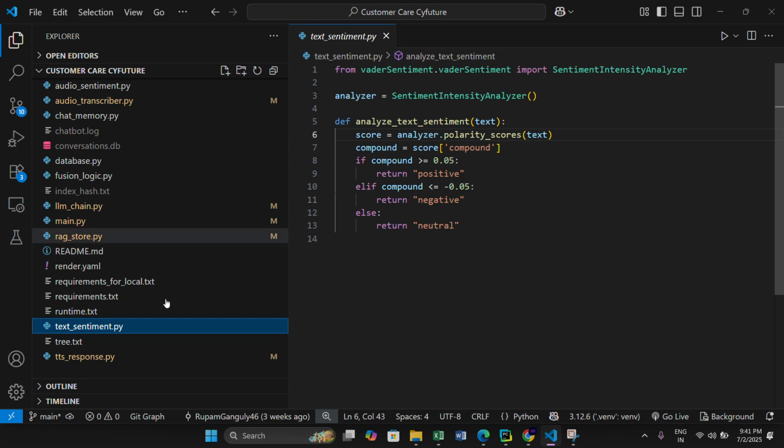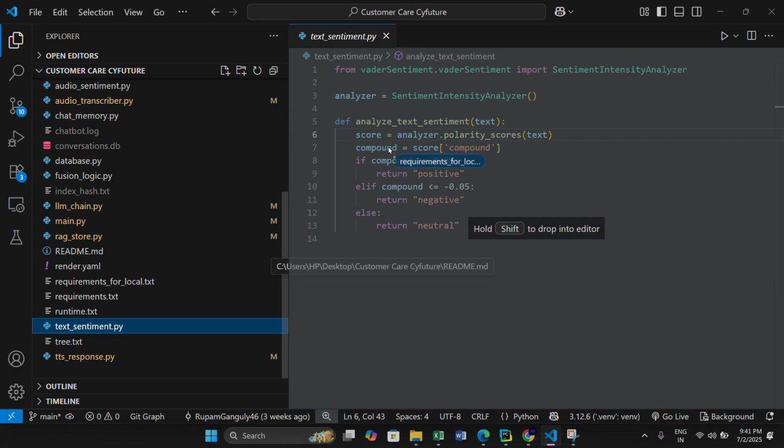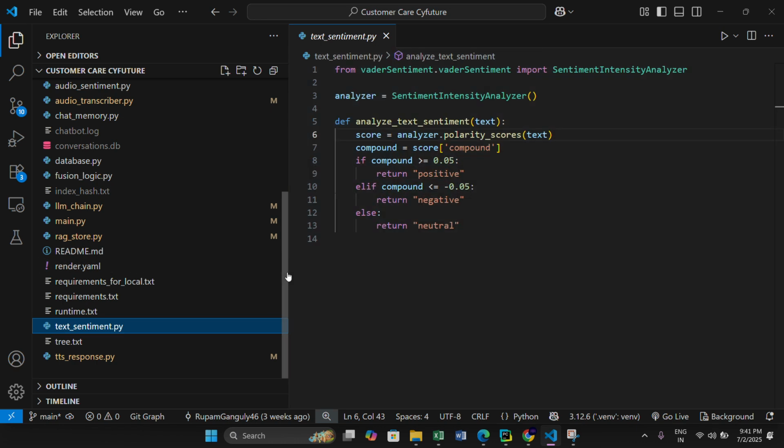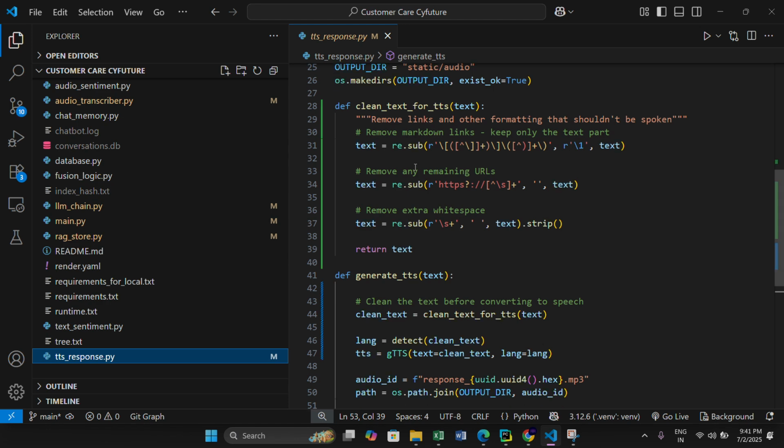Okay, so it analyzes the text. Audio sentiment analyzes the tone, the way the person speaks, the speed, but this analyzes exactly what I'm saying, the text. Okay, Vader works really well on English, but we do need more support for different languages.